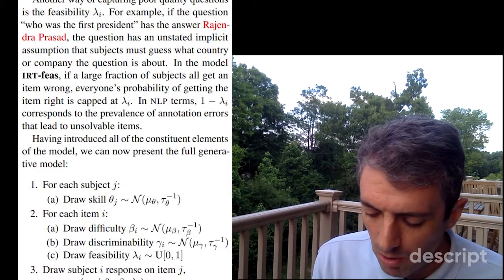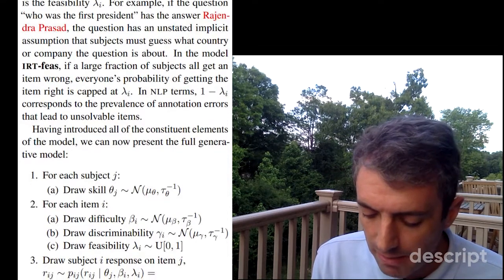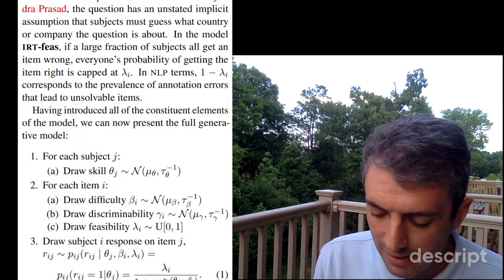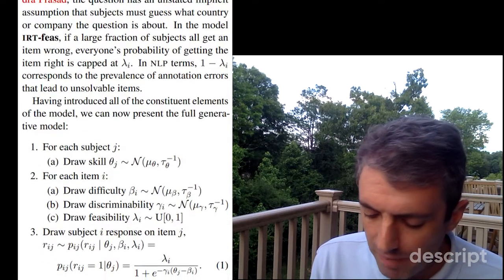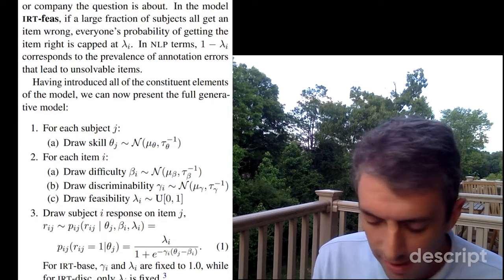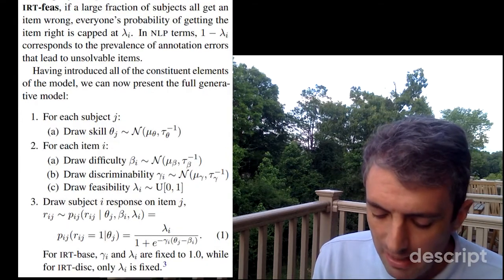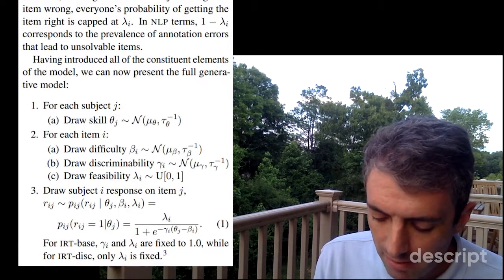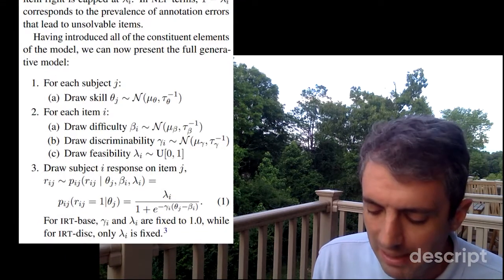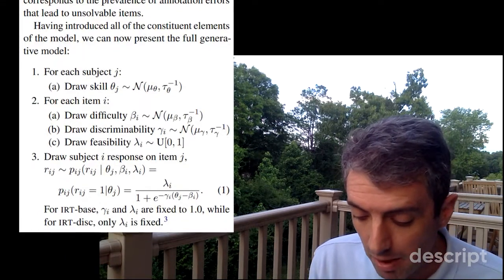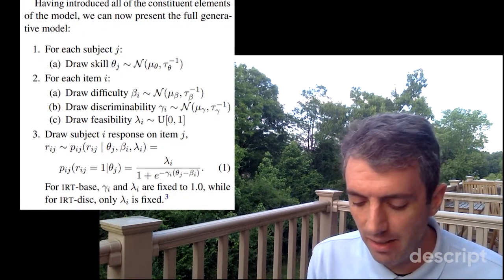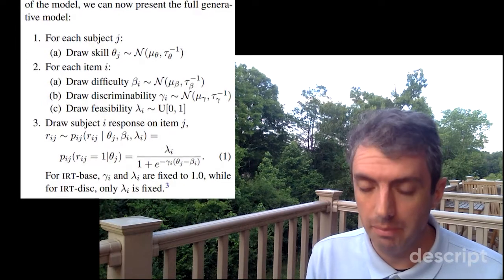Another way of capturing poor quality questions is feasibility lambda_i. For example, if the question, "Who was the first president?" has the answer Rajendra Prasad, the question has an unstated, implicit assumption that subjects must guess what country or company the question is about. In the model IRT-feas, if a large fraction of subjects all get an item wrong, everyone's probability of getting the item right is capped at lambda_i. In NLP terms, 1 minus lambda corresponds to the prevalence of annotation errors that lead to unsolvable items.